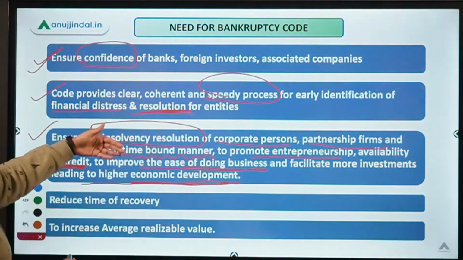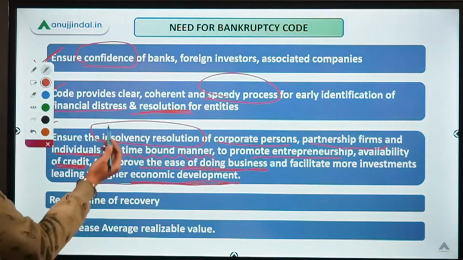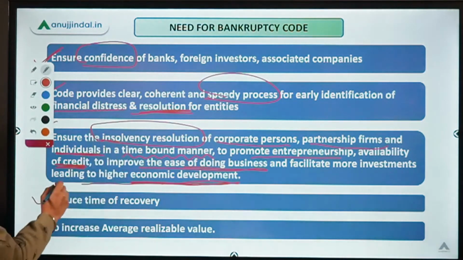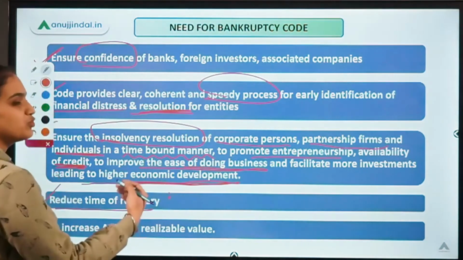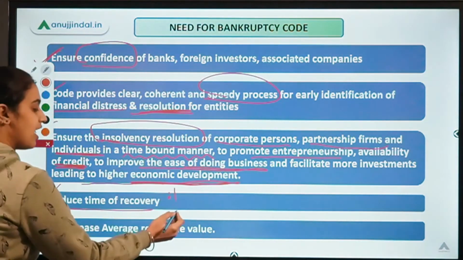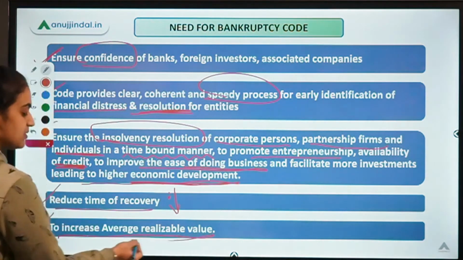The same thing which I discussed in the first point as well. Moreover, the objective of this code was to reduce the time of recovery. As I already told you earlier, it took a long time to recover the amount. So that time has been reduced with the help of this code. Then it also focused on increasing the realizable value.